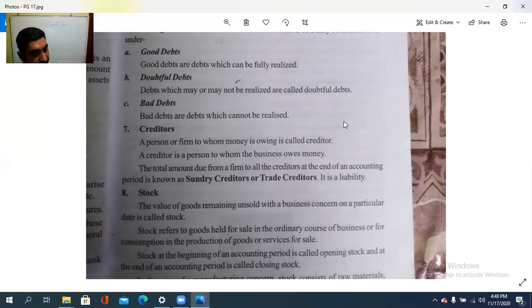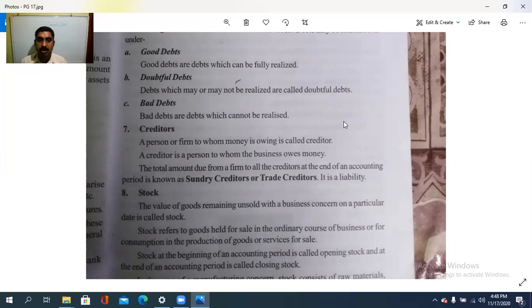So what is a creditor? A person or a firm to whom the money is owing is called the creditor. ആർക്കാണോ കിട്ടാൻ പോകുന്നത് അല്ലെങ്കിൽ ആർക്കാണോ കൊടുക്കേണ്ടത് അതാണ് creditor. So a person or a firm to whom the money is owing, ആർക്കോ ആണോ കൊടുക്കാനുള്ളത് അതാണ് creditors. A creditor is a person to whom the business owes the money.